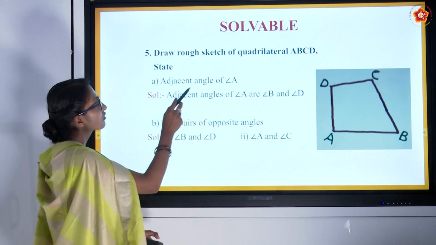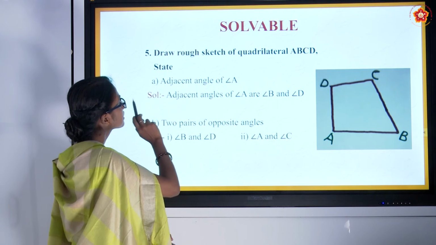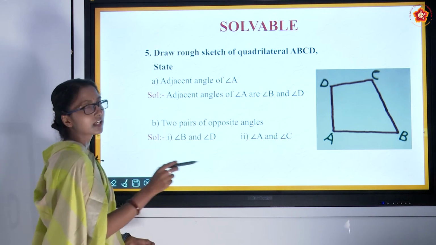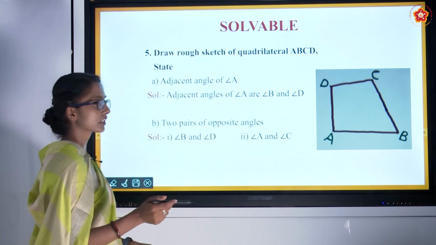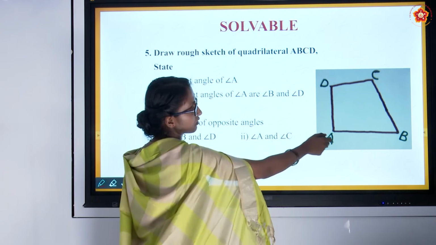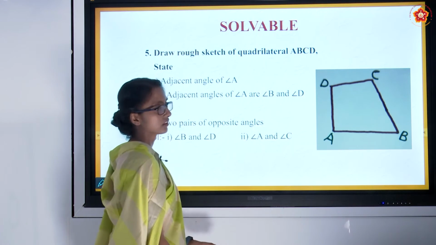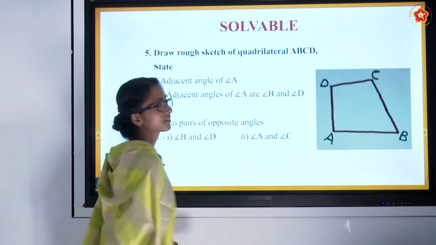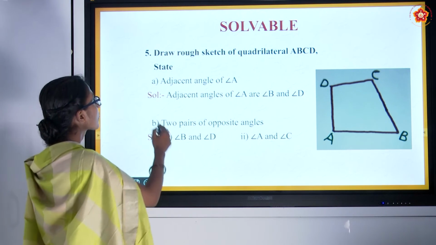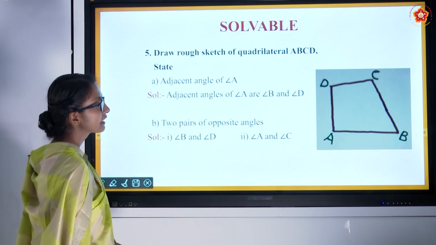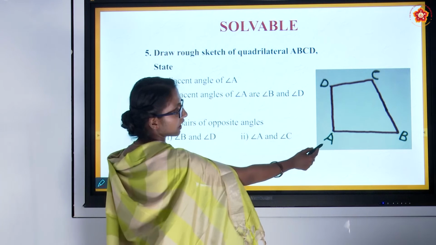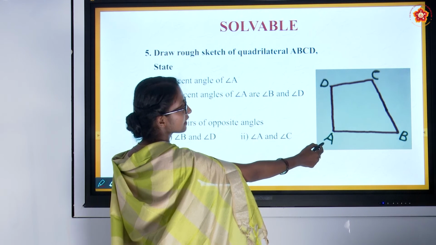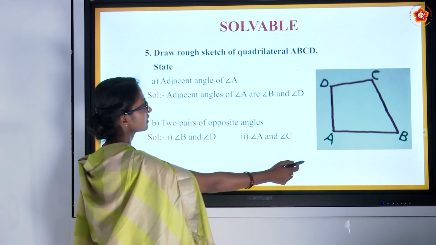Draw a rough sketch of quadrilateral ABCD. They have asked us to draw a rough sketch of a quadrilateral, a 4-sided geometrical figure: 1, 2, 3, 4. Adjacent angles of angle A. For angle A, which are adjacent?